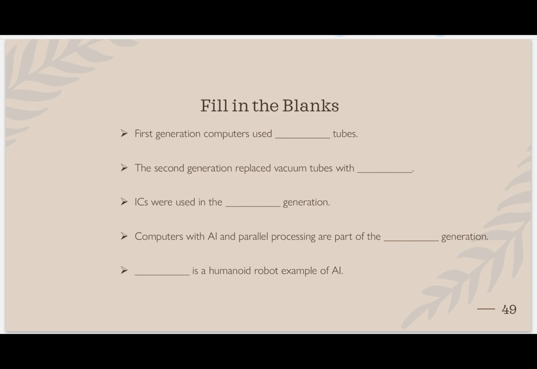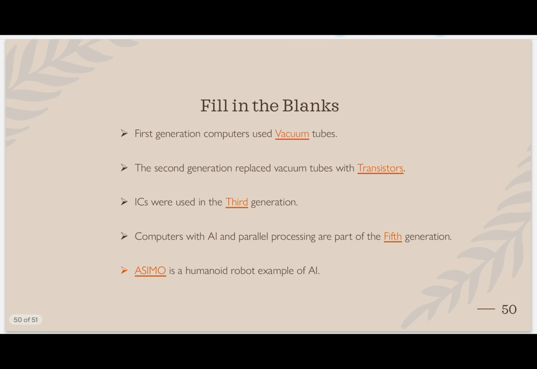Computers with AI are part of the fifth generation. Asimo is a humanoid robot, a fifth generation robot. Sorry, it is Asimo. First generation vacuum tube, second transistor, third generation IC, fifth generation, and this Asimo.